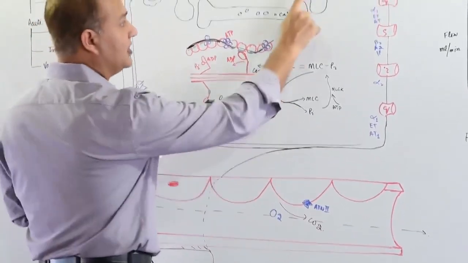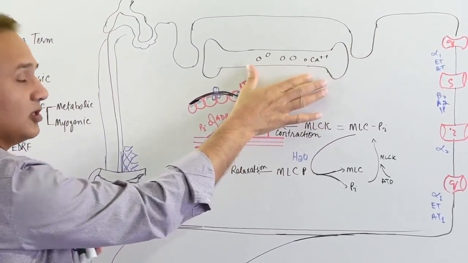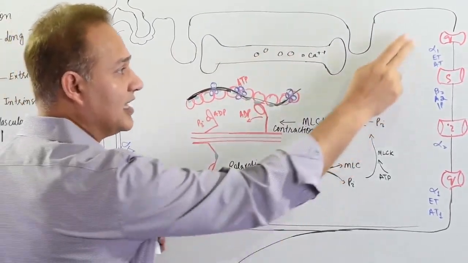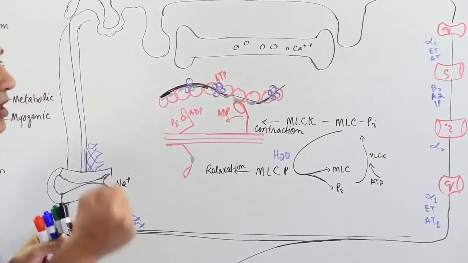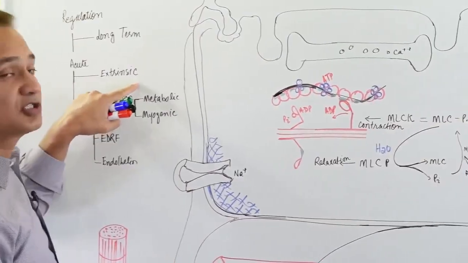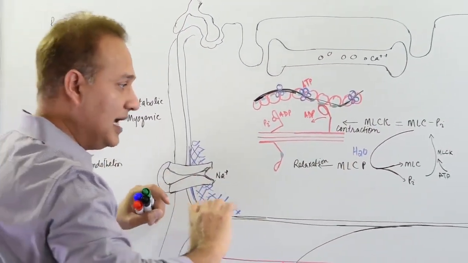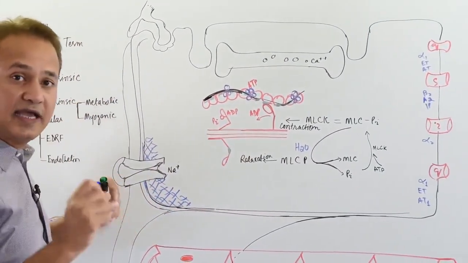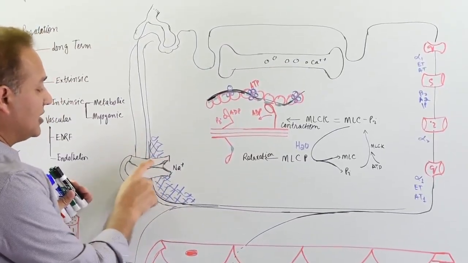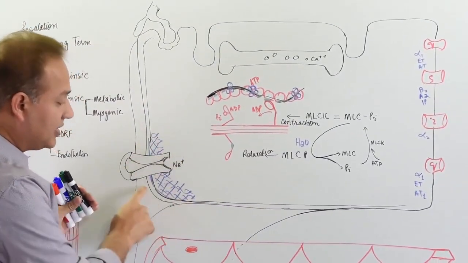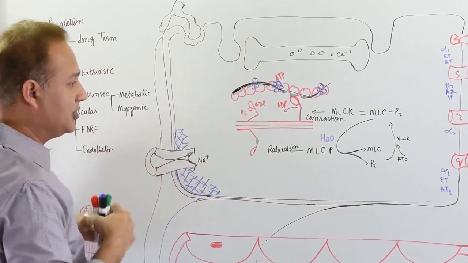Here on the muscle, these are the T tubes. This is the internal sarcoplasmic reticulum, which is filled with calcium. There are various receptors here. We'll use the same diagram when we are talking about the autonomic nervous system, and when we talk about the extrinsic controls. So keep this whole structure together, and it will help you with intrinsic, extrinsic, and autonomic controls of the blood vessels. Here we have a sodium channel, and this blue area is the cytoskeleton. We'll talk about that in the myogenic theory, but I needed that to be here.